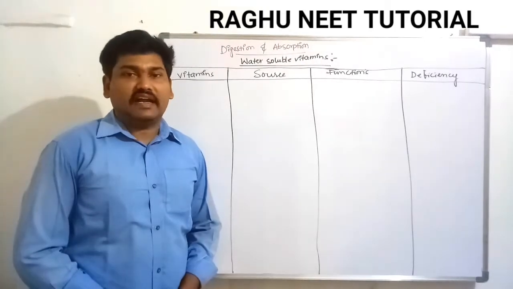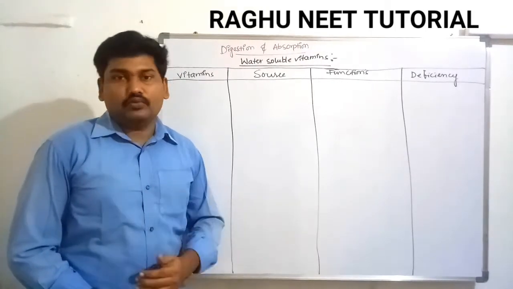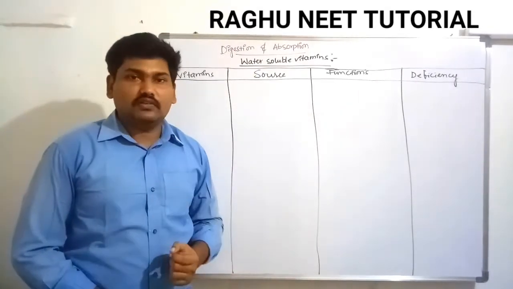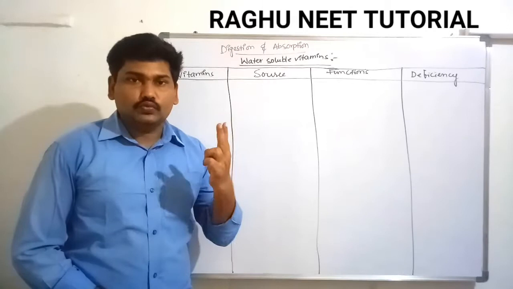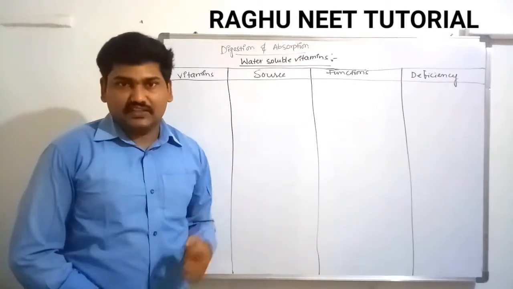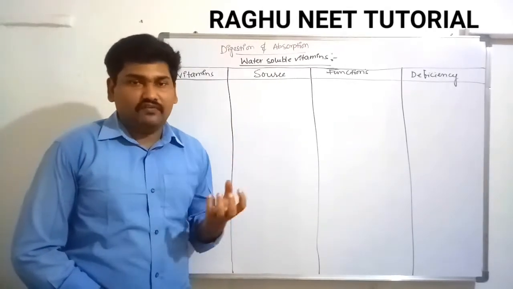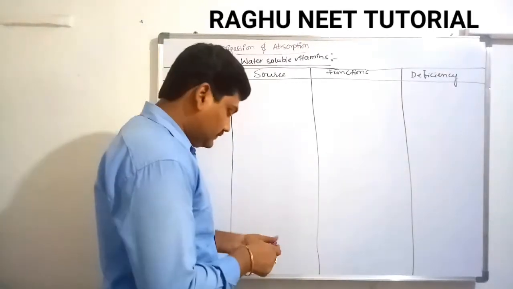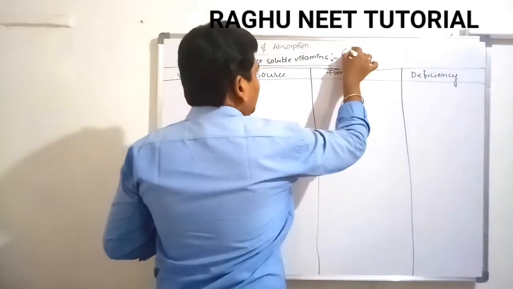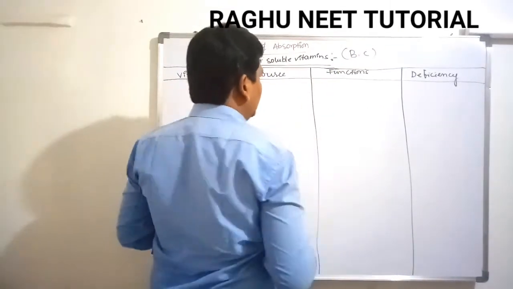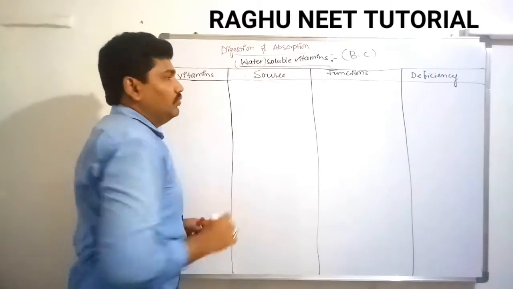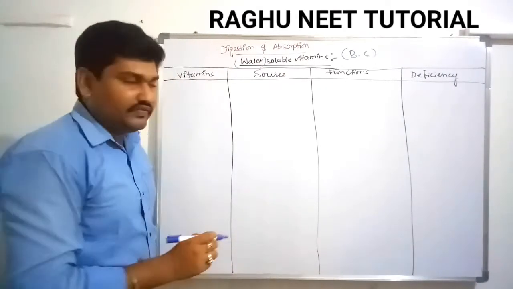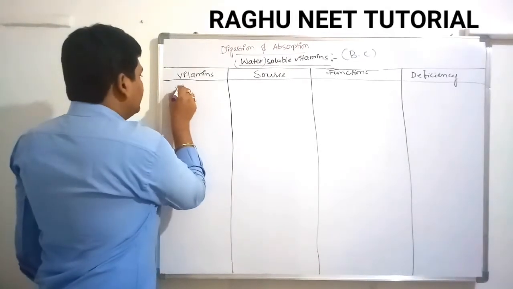After completion of the fat soluble vitamins, now today we are discussing the water soluble vitamins. We know that the water soluble vitamins are two: B and C. B is a complex in form, C is only one. B and C both are water soluble vitamins. First one, vitamin C.